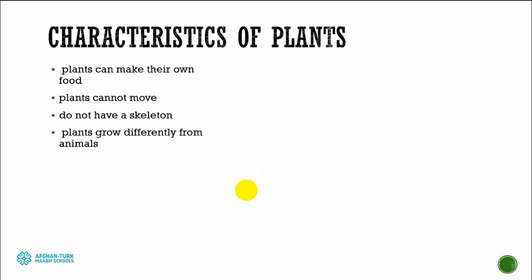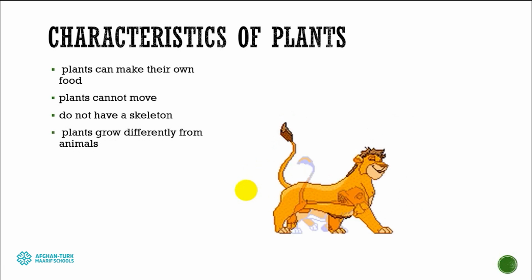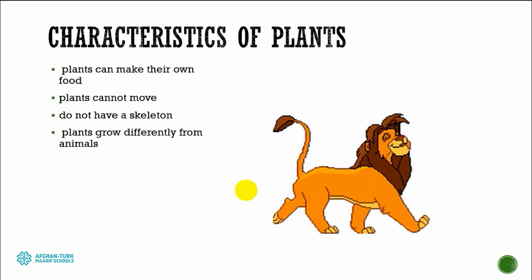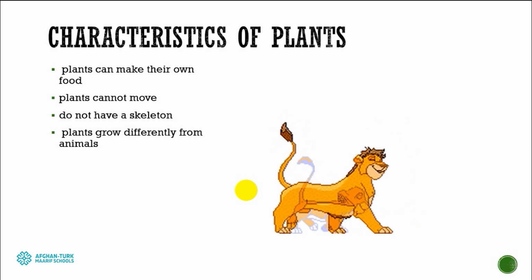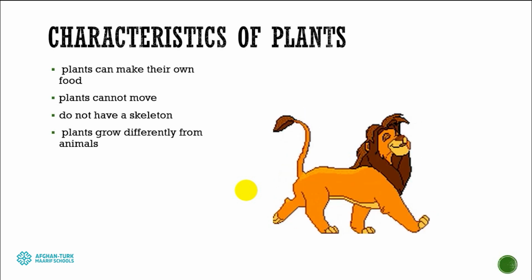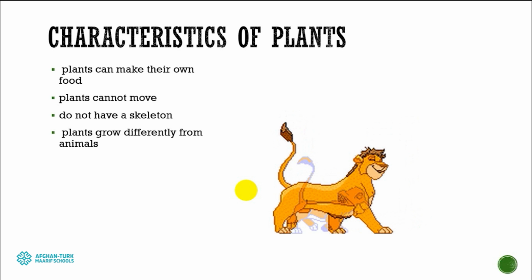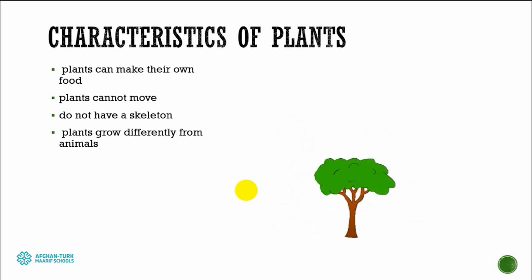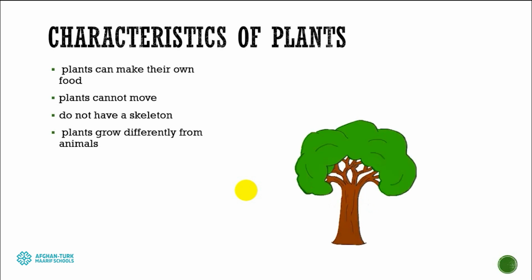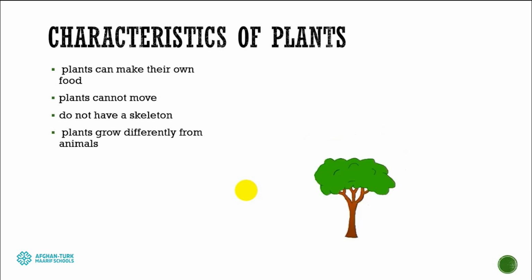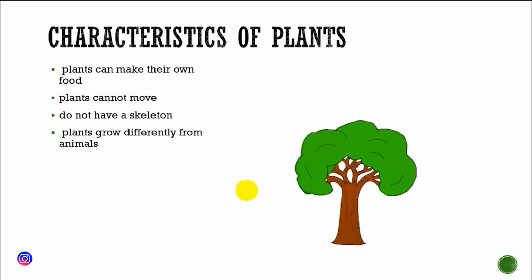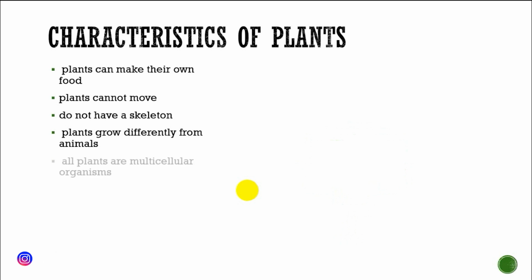Another fact is that they grow differently from animals. Animals grow to a particular size. After a time they stop growing, and their height and weight both stop increasing. But plants are growing unstoppably. It means they are always growing. If we tear their leaf, they can produce a new leaf. If we cut their branch, they can produce a new branch, and every year their height increases. So they are continuously growing. Their growth is different from animals.